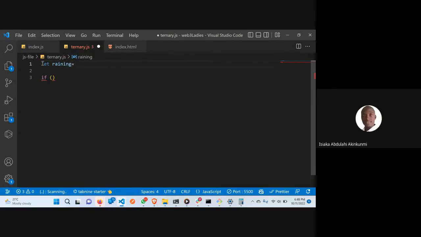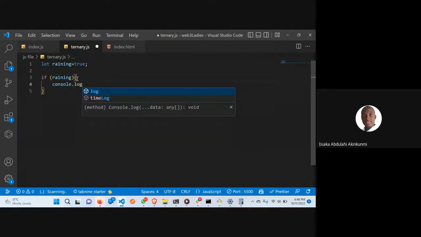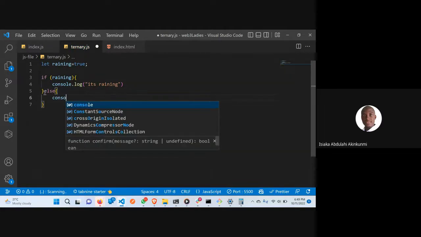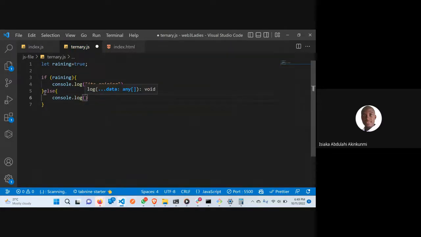Now let's assume our raining is true. That means if it is raining, we write console.log it's raining. Else, that means if it's not raining, you just do console.log is not raining. This is an if else condition, an if else statement.